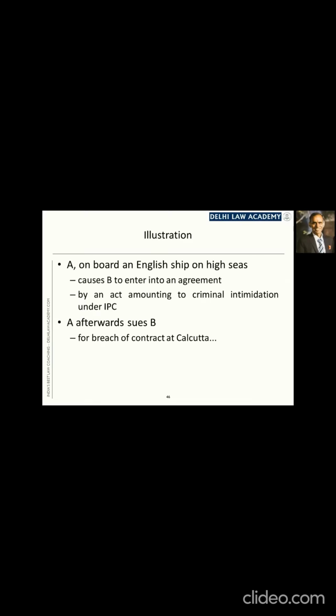A further condition which we have assumed in this illustration is that B would not have entered into the agreement without this act of criminal intimidation. If it could be shown by A that B would have entered into the agreement in any case, even without this act of criminal intimidation, then the mere presence of the act of criminal intimidation would not vitiate the agreement and the agreement would be enforceable by law. It would be a contract. But if A is not able to show this, then his act of criminal intimidation would vitiate the agreement.